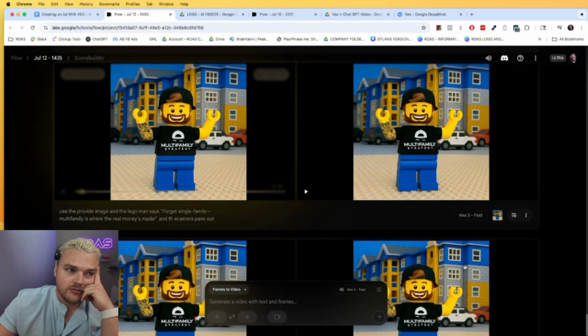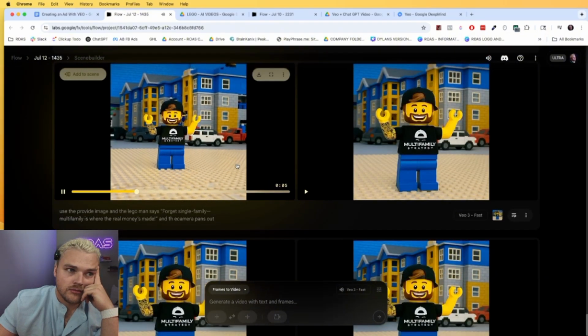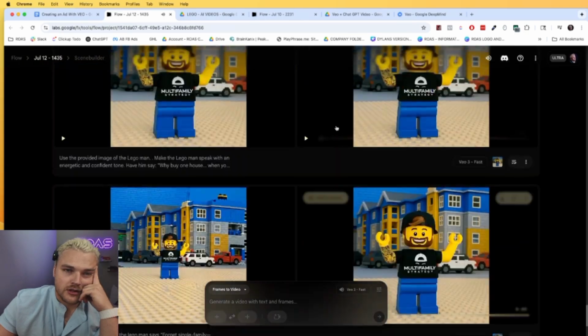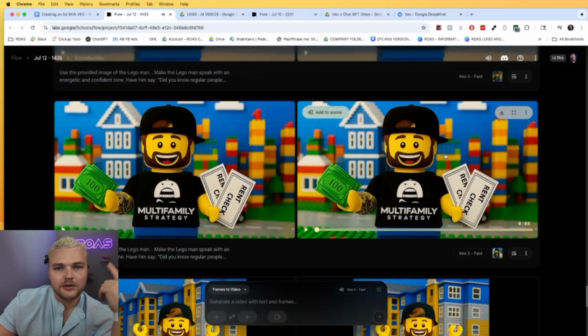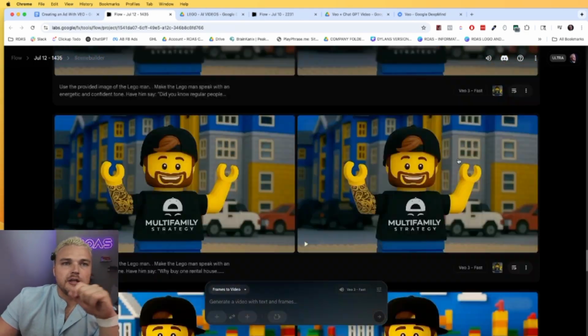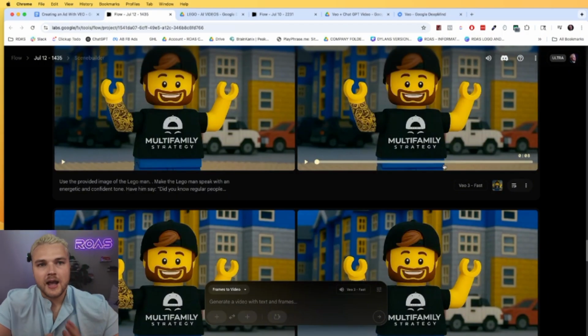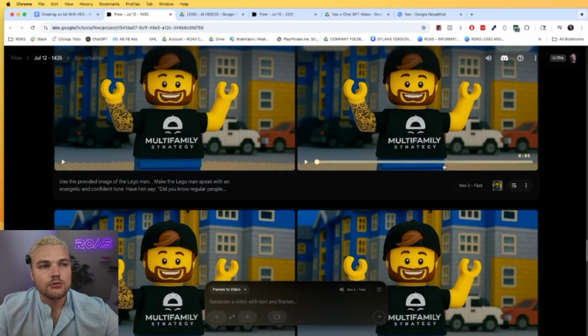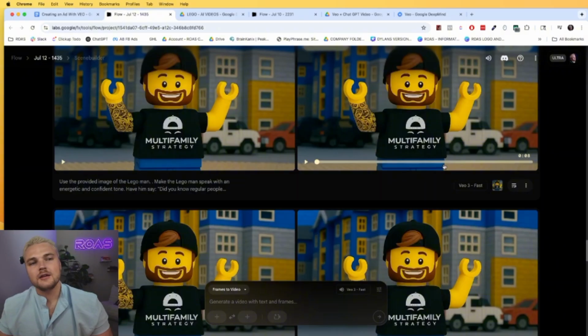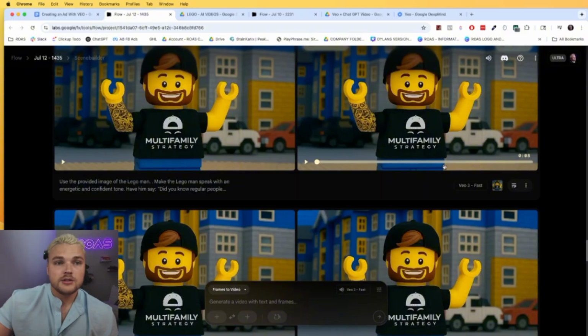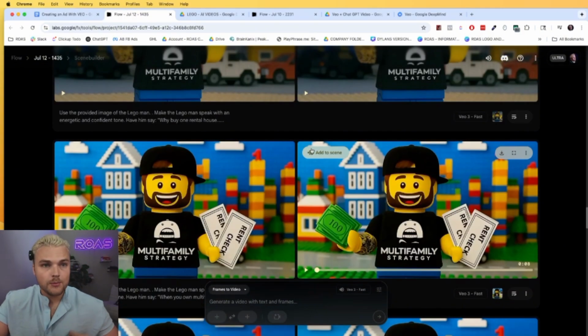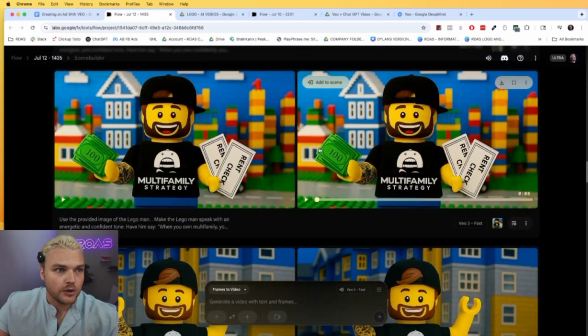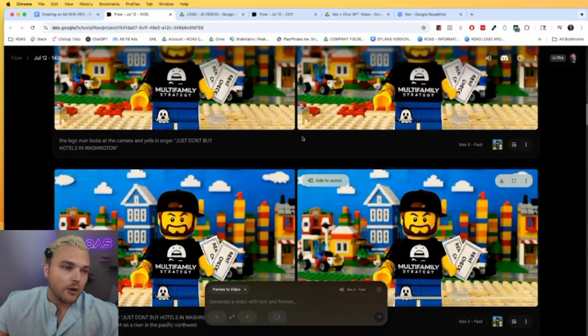So this is what. Forget single family. Multifamily is where the real money's. So you kind of have to take it and you prompt it, and you keep prompting it until you get what you want. Now, a lot of people think that AI is bad because they don't prompt it right, or they don't get the right thing in it. The thing is, if you get the wrong output with AI, it means you gave it the wrong input. So it's on you to constantly keep prompting it until you get the output you wanted. Okay.